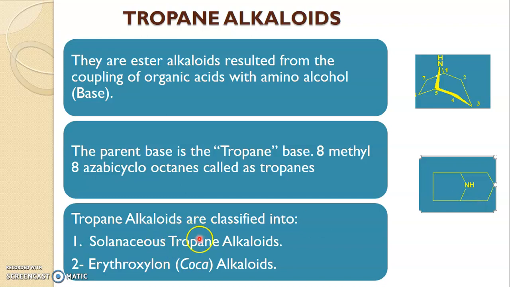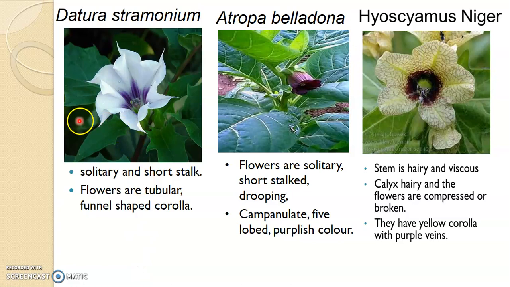The tropane alkaloids are classified into two types. One is the solanaceous and the other the erythroxylon. The solanaceous tropane alkaloids belong to the Solanaceae family. The erythroxylon belongs to the Erythroxylaceae family. So let's see the solanaceous drugs. We have Datura stramonium, Atropa belladonna and Hyoscyamus niger.